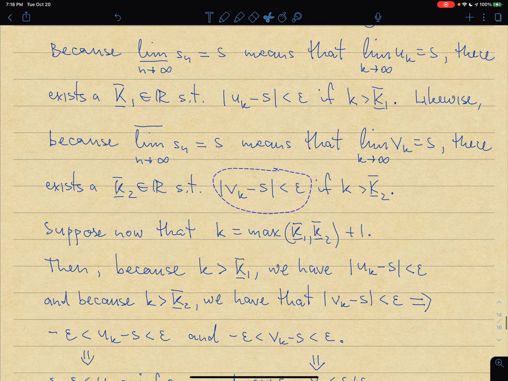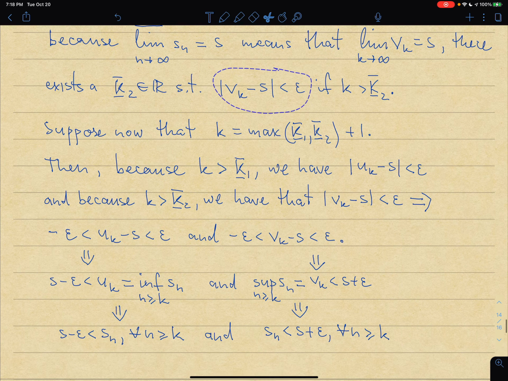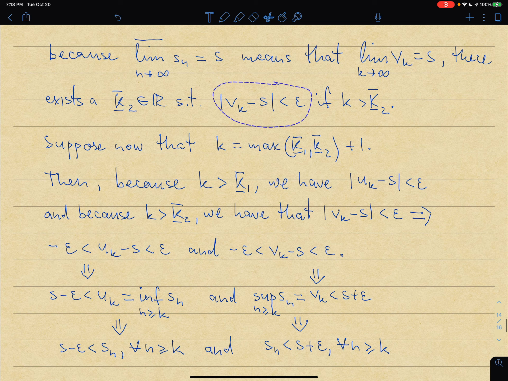Okay, so in this case, let's do the following manipulation. Let's make little k a maximum of this big capital K1 and K2 plus 1. So if little k is larger by 1 than the maximum of K1 and K2, then k must be bigger than K1.